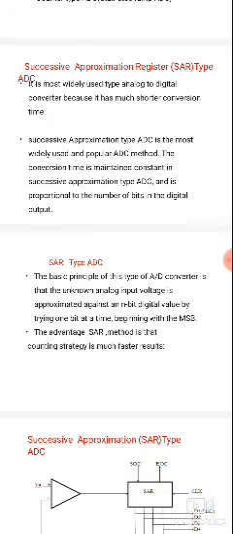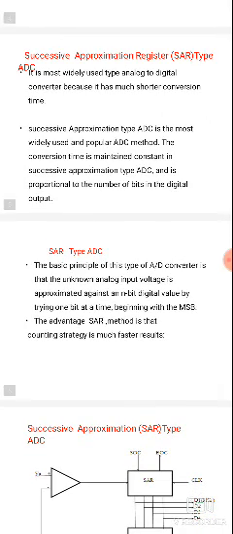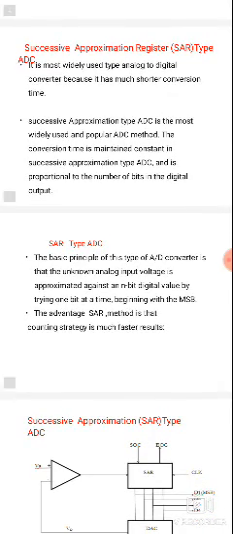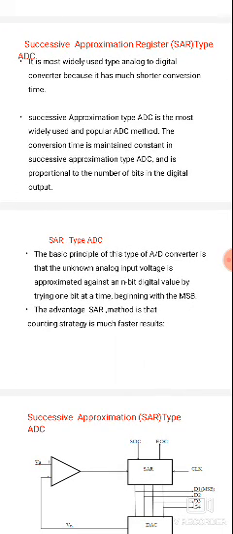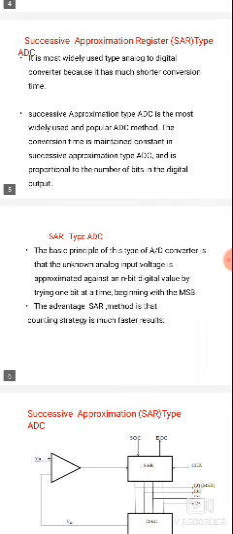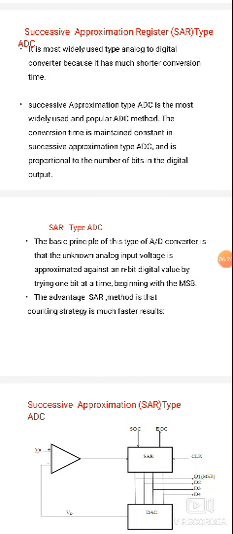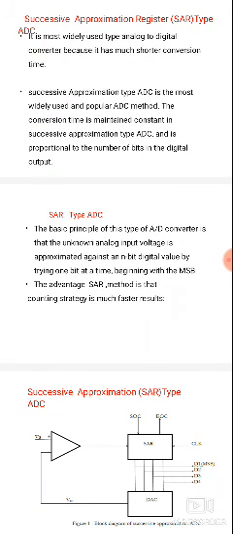If the analog input voltage is greater than the DAC output, the comparator output indicates the high position, and the AND gate is enabled. So whenever the AND gate is enabled, the clock pulses are transmitted and reach the counter. So the counter starts the counting.